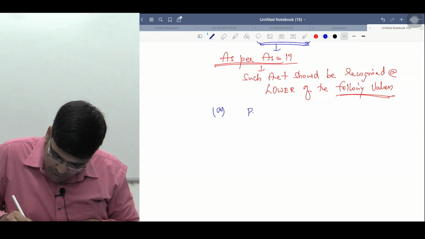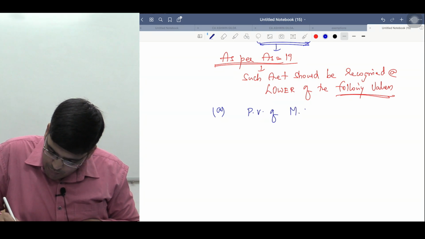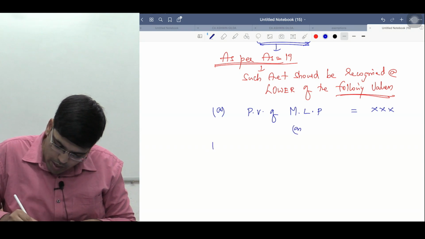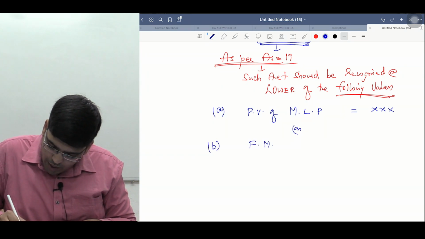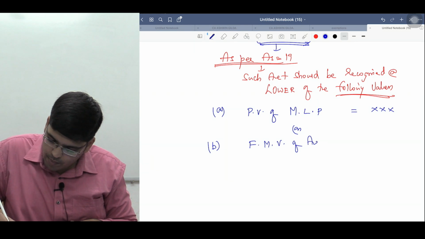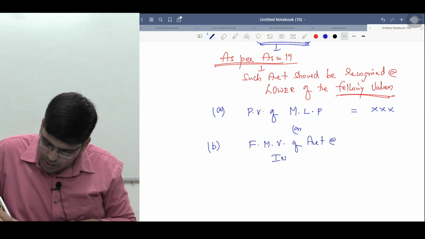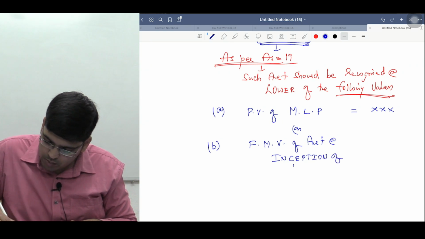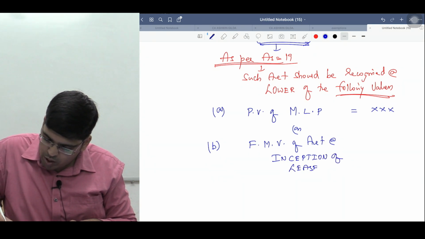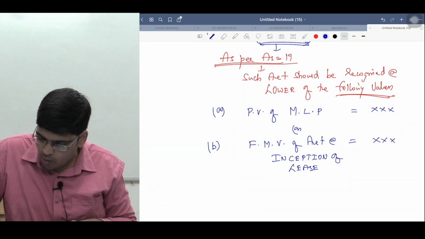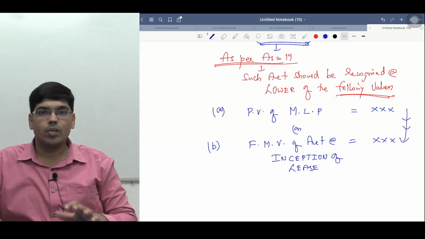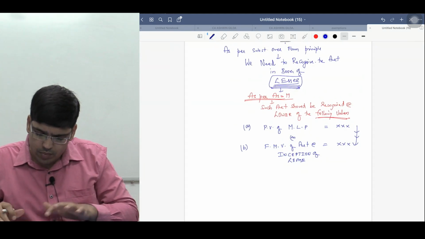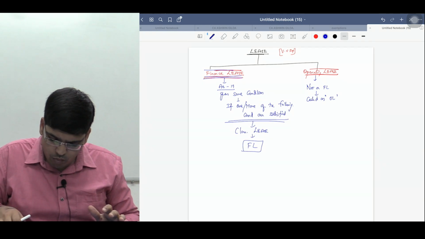A. At present value of minimum lease payments, that I will explain you, or B. fair market value of the asset at the inception of lease. Sir, what is by inception? At the beginning of the lease period. This amount or this amount, whichever is low. Am I clear?